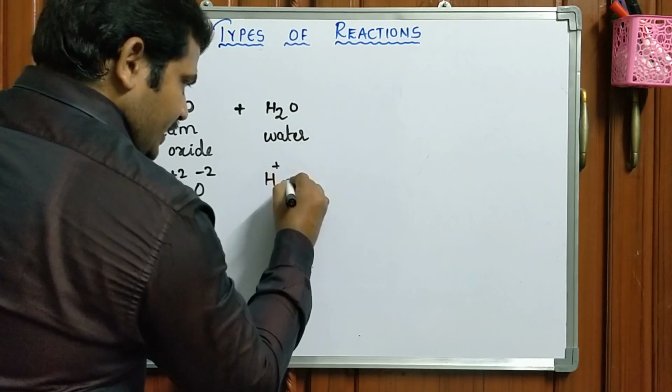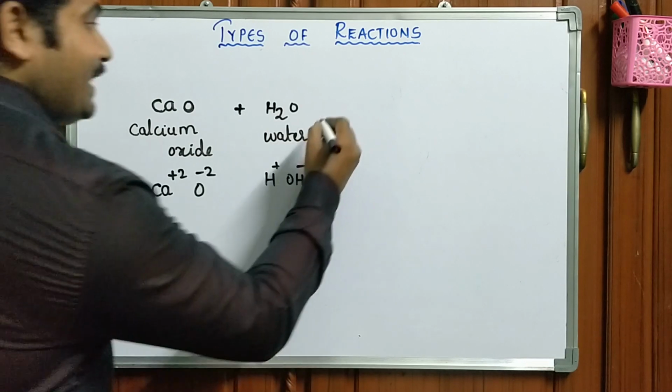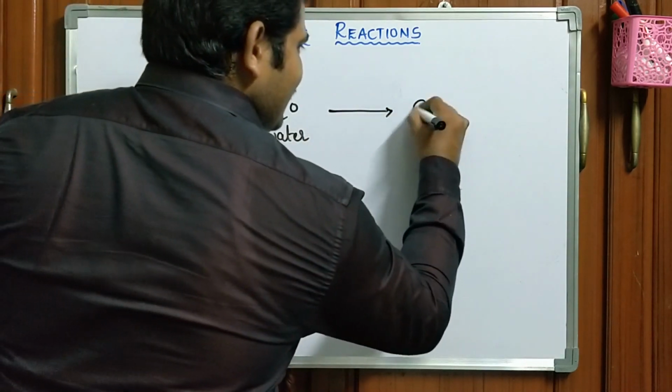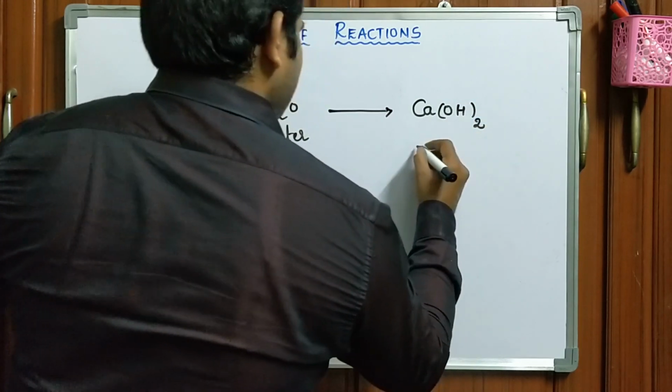Make it into ionization to yield calcium hydroxide.